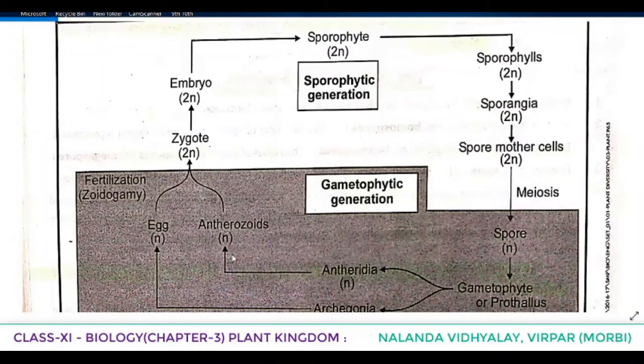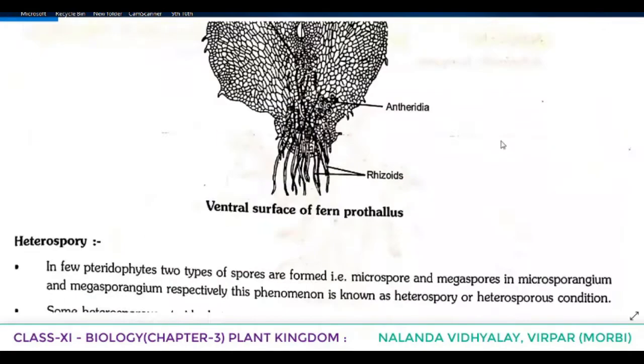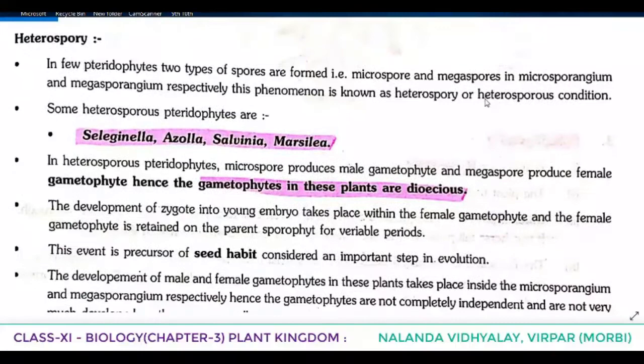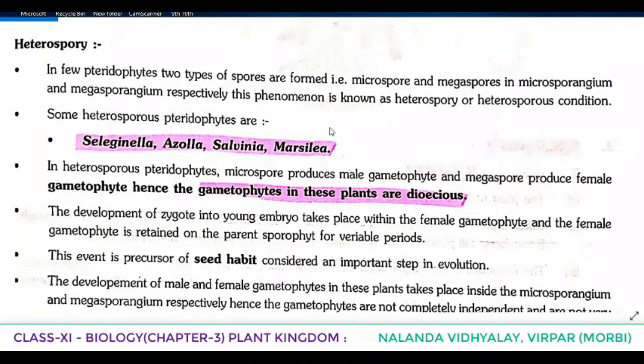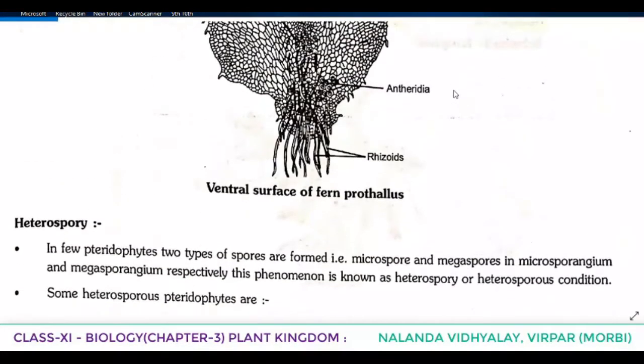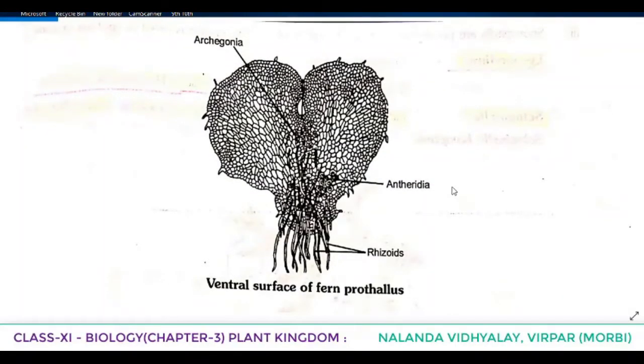And because of that the diploid zygote is formed and the zygote develops into embryo and the embryo again develops into the sporophyte. This is the alternation of generation. So you can see that sporophytic generation is also there and gametophytic generation, but they are totally independent of each other. That's why it's known as independent alternation of generation. So here now one point is coming, heterospory. Here the ventral surface of fern prothallus is given. As we said that it is monoecious, you can see both antheridia and archegonia are present in the same plant.